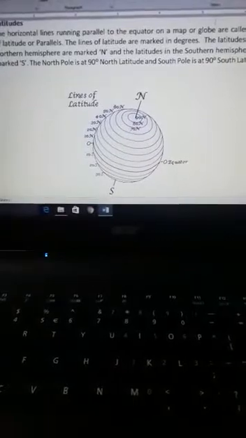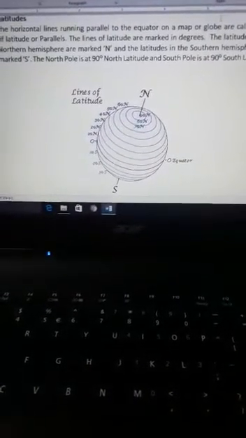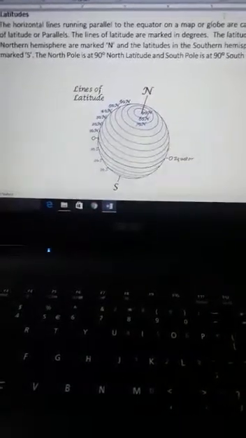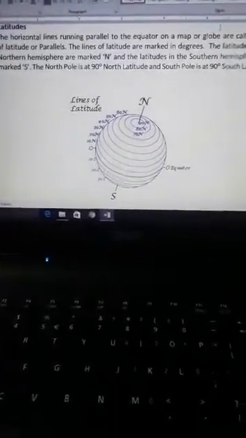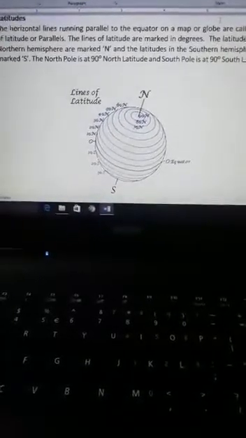Dear children, we are revising chapter number 1, Globe, the model of the earth. Yesterday, we discussed some imaginary lines which are drawn on the globe. And we discussed that these are imaginary lines, they are not actually drawn on earth. They are drawn only on the globe.